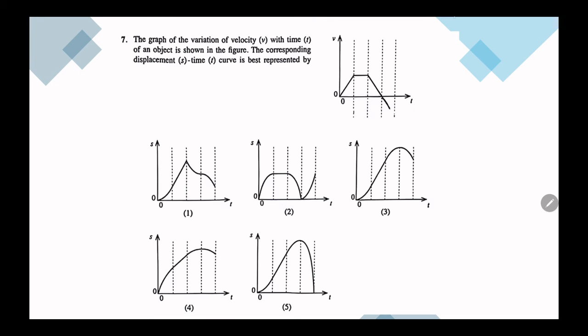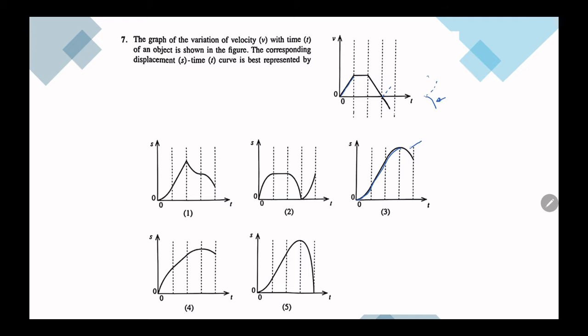Question number 7. We need to find the ST graph for this VT graph. Initially we have an acceleration in the ST graph. This is how we show acceleration, then uniform velocity, then deceleration. Here we have the graph on the negative side. I used to project it to the positive side, then draw its ST and project it back.